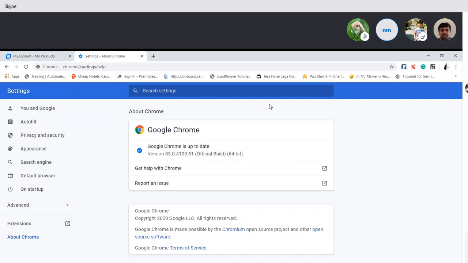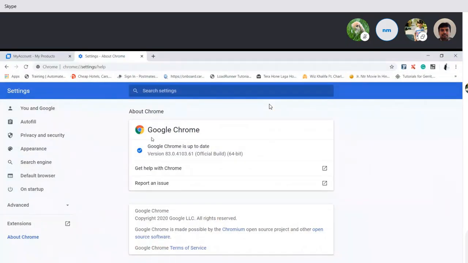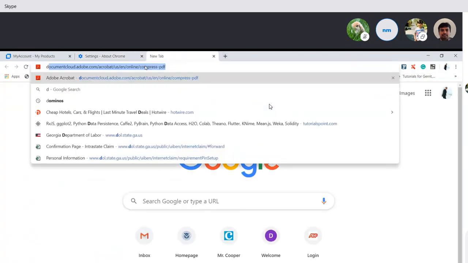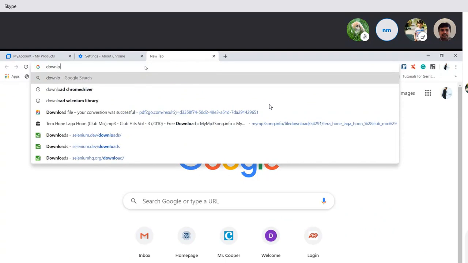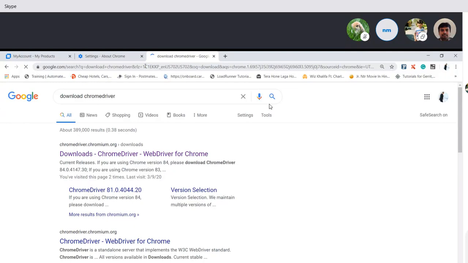So if you go back, can you download, let's see if we have a latest Chrome driver. If you say download Chrome driver, let's see if we have a newer version of Chrome driver. Download Chrome driver. Okay, click on it.